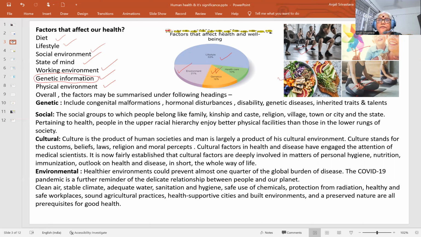There are a lot of cases of genetic involvement in being healthy or unhealthy.